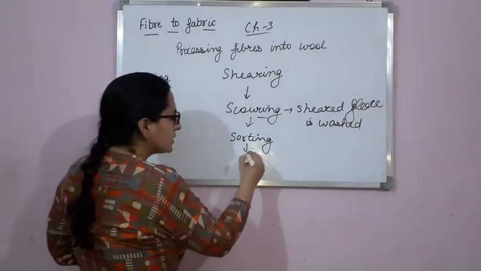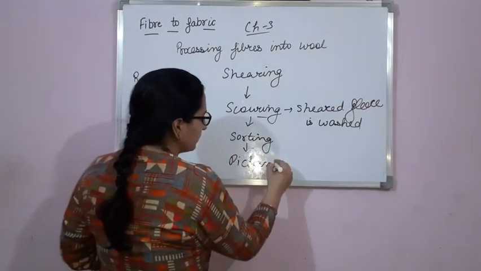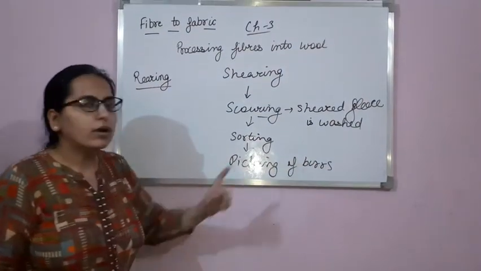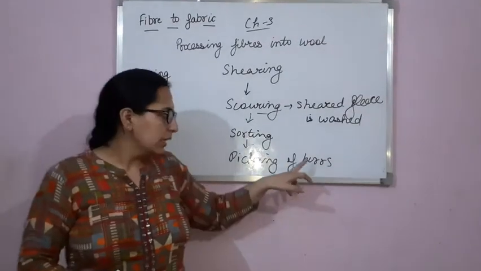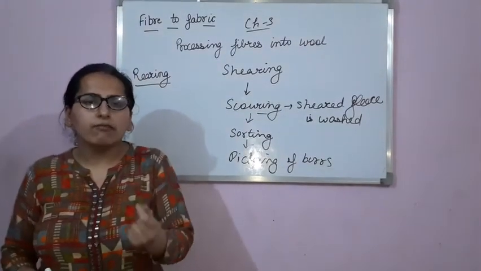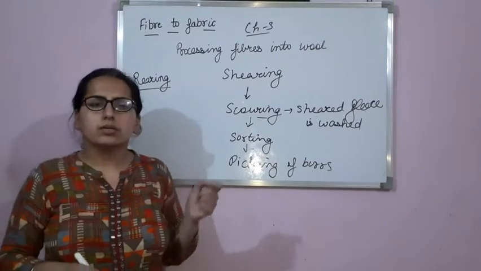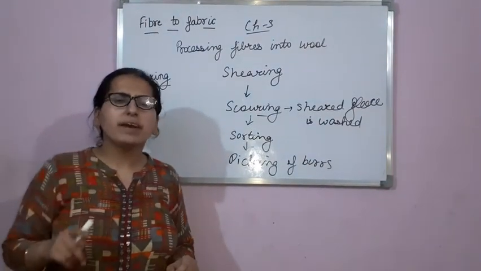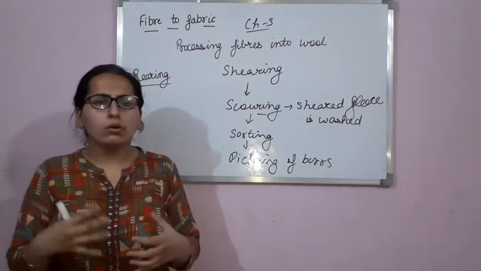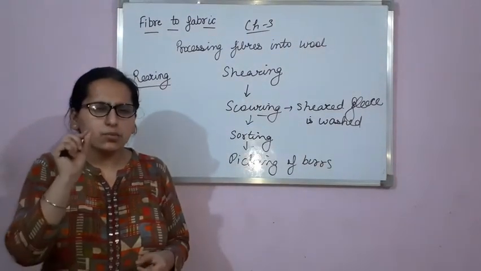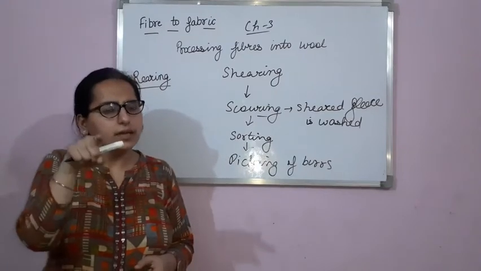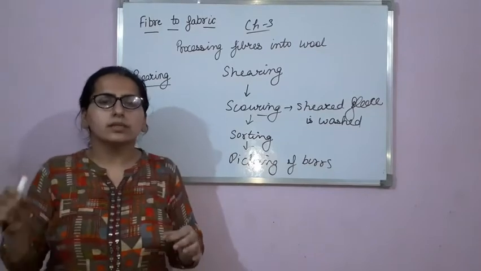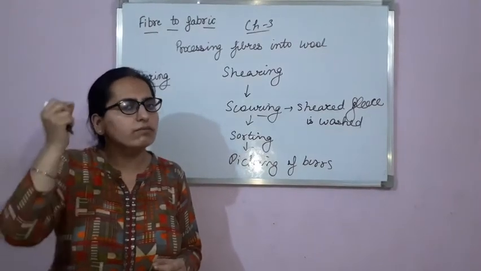Now the next step is picking of burrs. What are burrs? First example. Burrs are small fluffy structures that you might have seen on woolen clothes also. Sometimes there are small fluffy structures, and that is known as burrs. So in this step, these burrs are picked out with the help of hand.